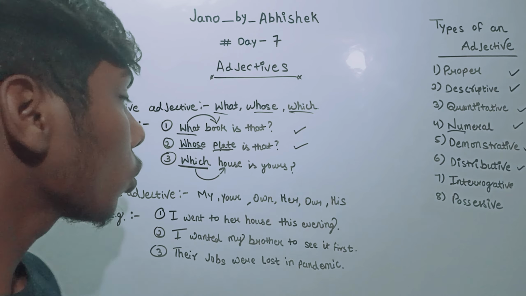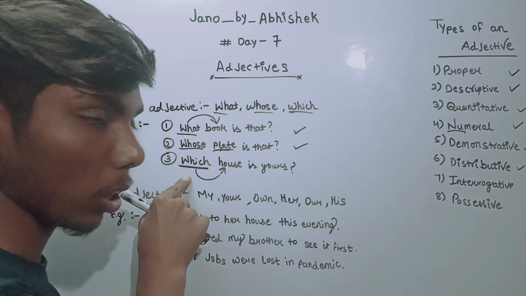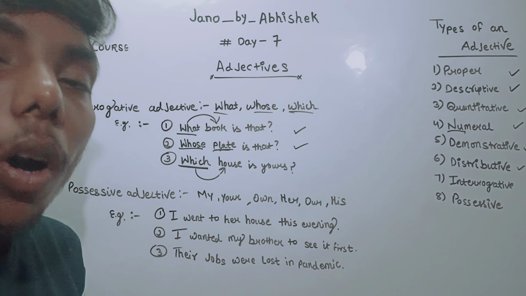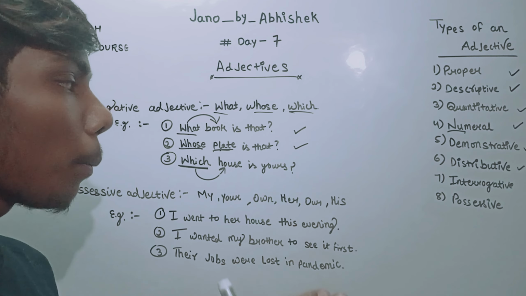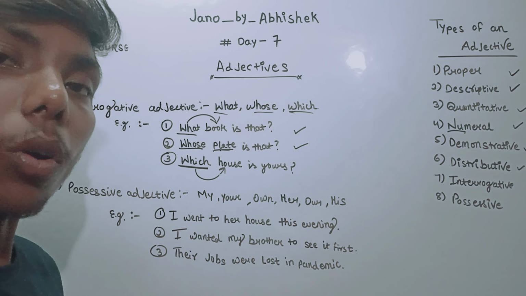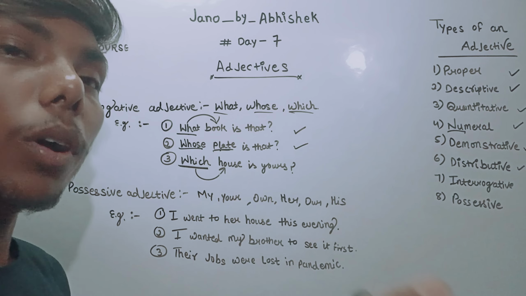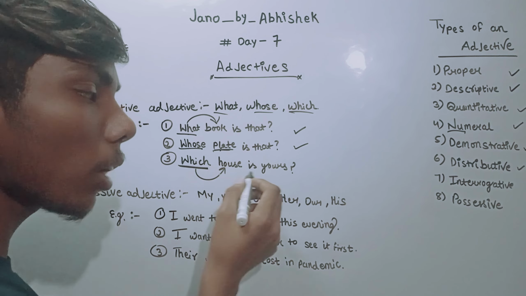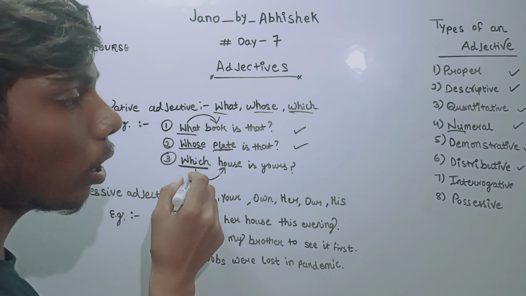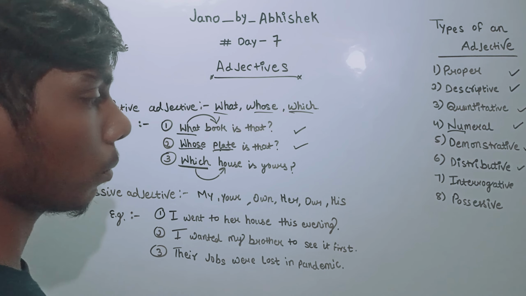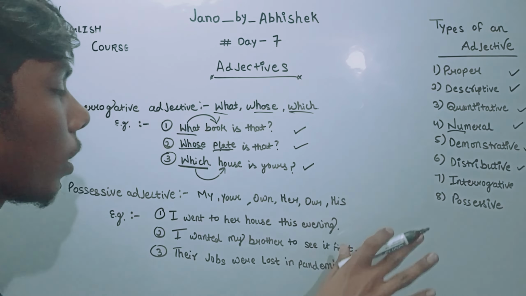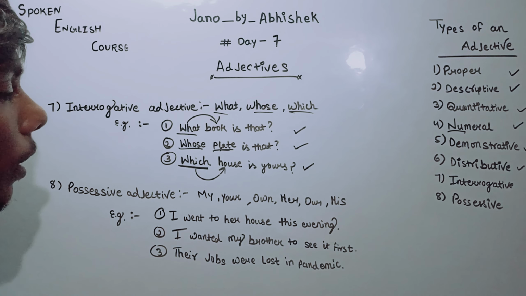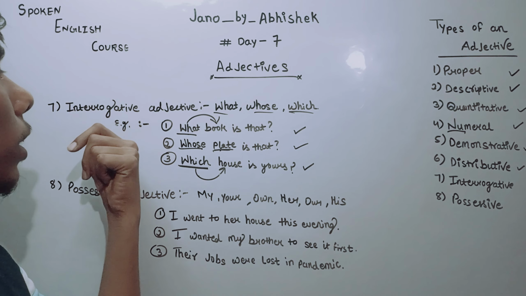He asked by using which, so I told him more about the house, which one is mine. So which house is yours? Again, it is an interrogative adjective. Clear? It was very simple. We need to work only these three words under the interrogative adjective.